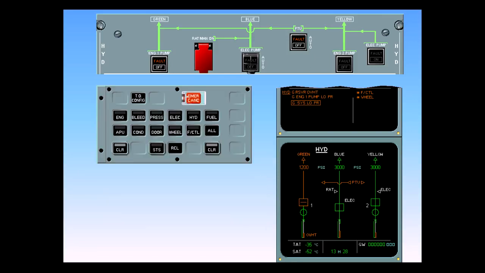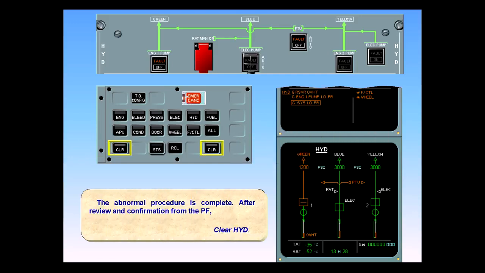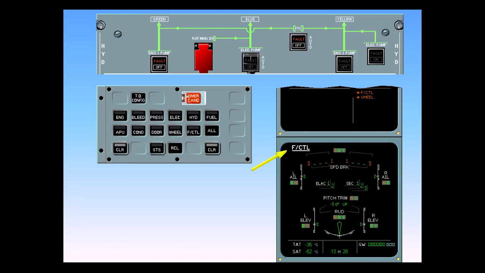After review and confirmation from the pilot flying, clear hydraulics. The ECAM flight control page is automatically displayed for review. On the ECAM flight control page, you can see secondary effects of the hydraulic failure. For example, some spoilers are affected by the green system failure. After review and confirmation from the pilot flying, clear flight control.